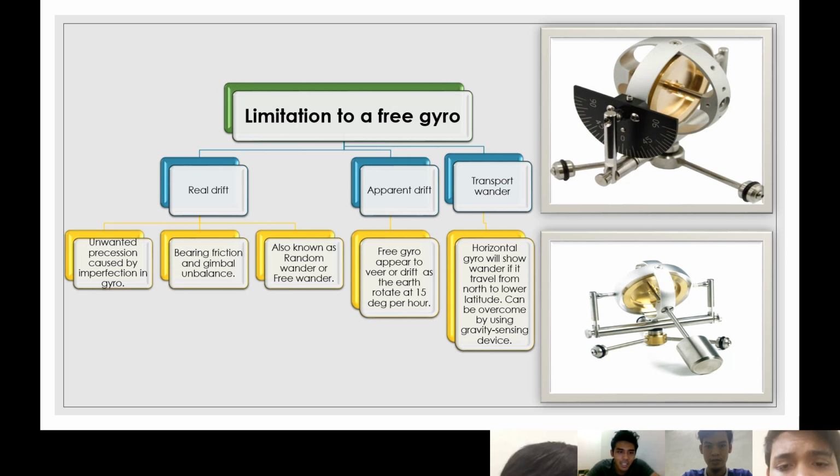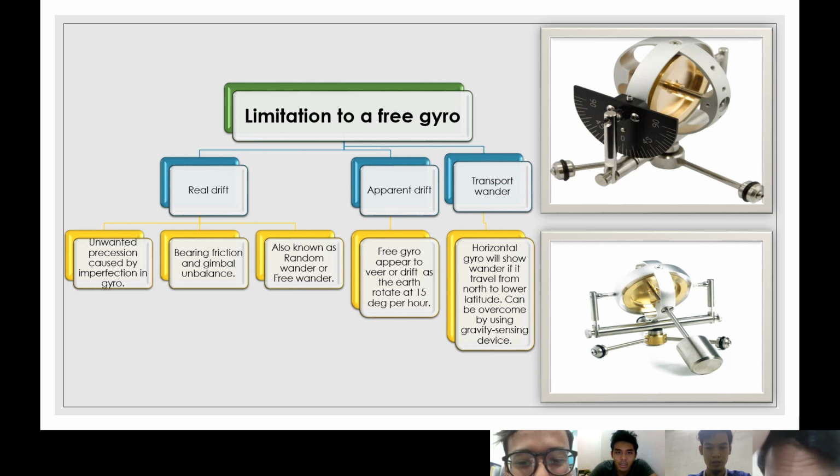Second, bearing friction and gimbal unbalance. Second one, bearing friction. Kita punya bearing and gimbal, outer gimbal and inner gimbal is unbalanced. Third one, also known as real drift, juga dikenali sebagai random wander or free wander.